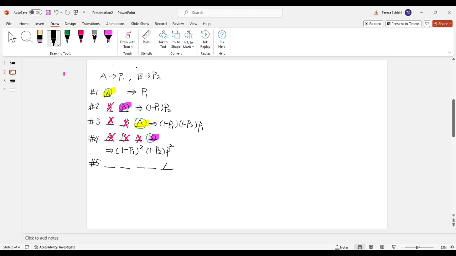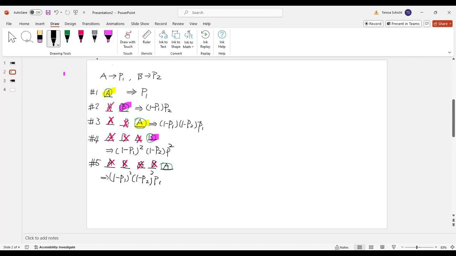Here I know that A is going to win, so you have A, B, A, B, A. They did not make it, not make it, not make it, not make it, and finally here they made it. So what is this probability? It is 1 minus P1 to the square, 1 minus P2 to the square, then P1.